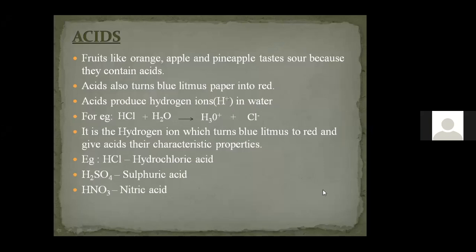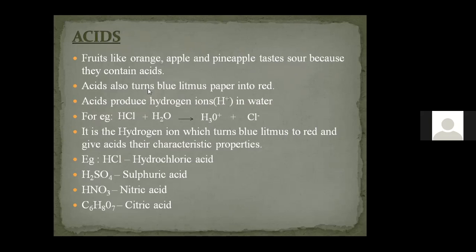The next one, the common acid which you told is the citric acid. The citric acid will be present in citrus fruits, like we can consider orange, we can consider lemon, which contain citric acid. So this is the basic thing about the acid. When we hear the term acid, the first thing which comes into our mind is the taste. So acids are sour in taste, but we cannot taste all the acids.